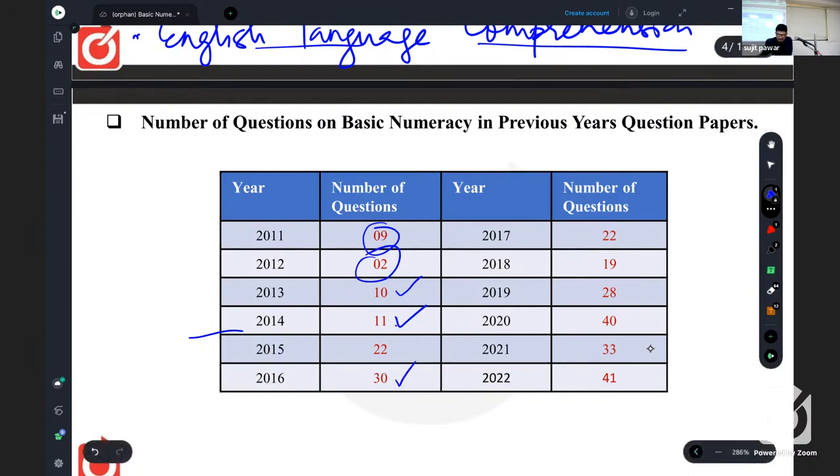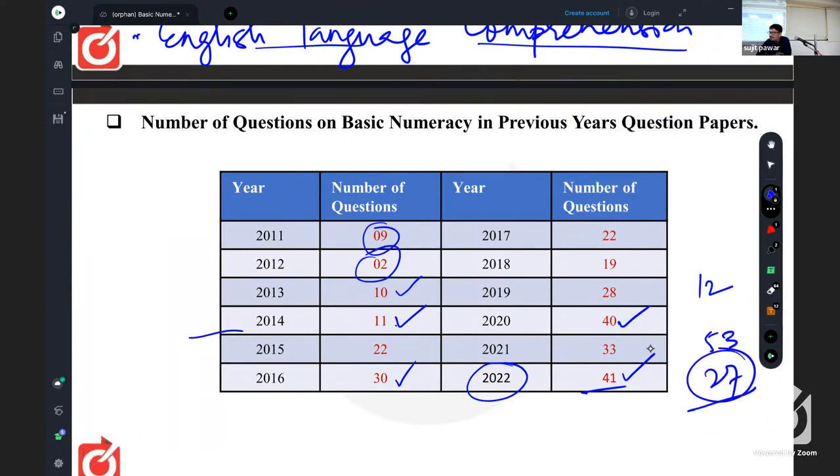And in 2016, 30 questions. In 2020, 40 questions only from maths. In 2022, 41 questions, the maximum yet, were asked from maths. So as you will find, in 2022, out of 80 questions, 41 were from maths and 12 were from reasoning. So maths and reasoning together make 53, and the remaining 27 questions were from reading comprehension, that is paragraphs, with questions based on those paragraphs.